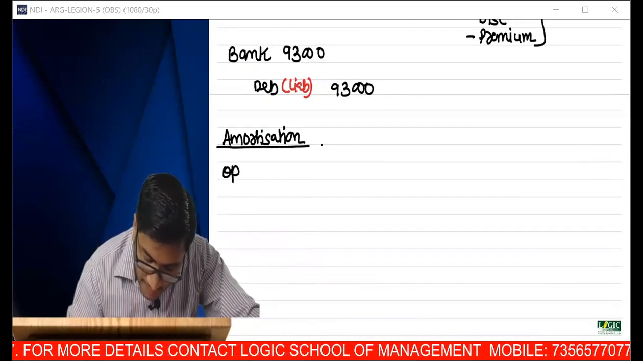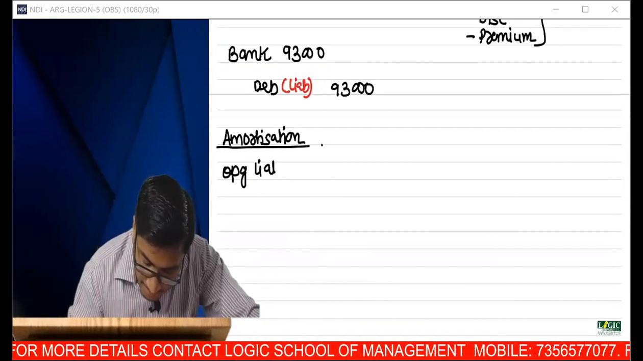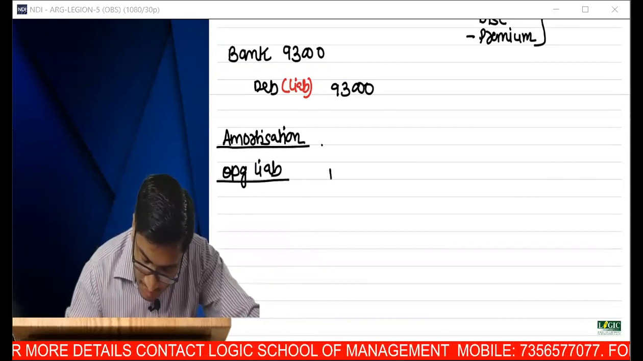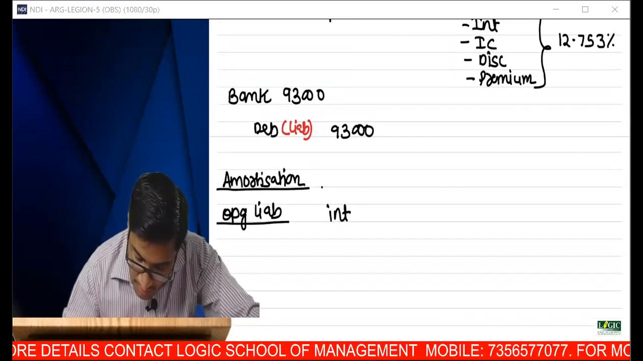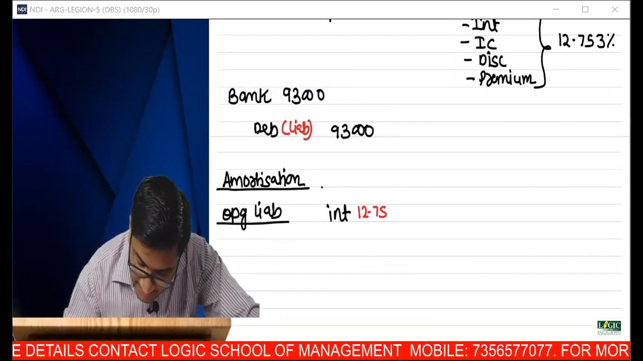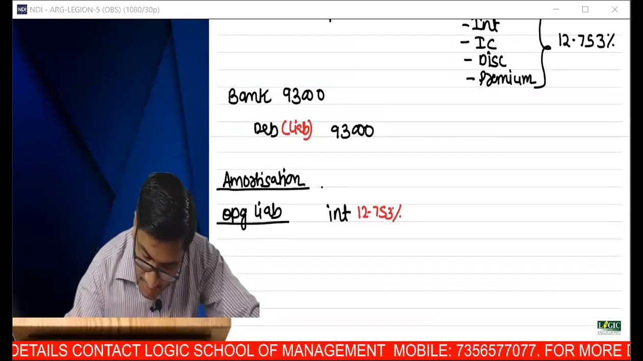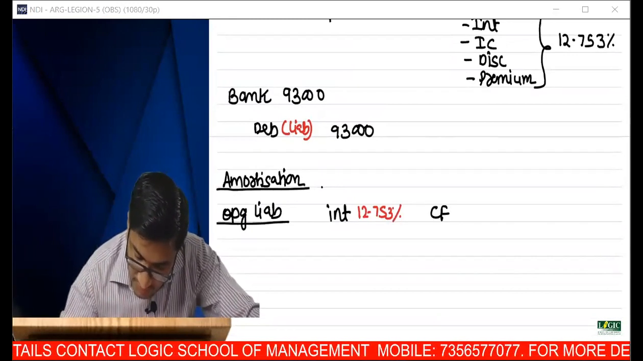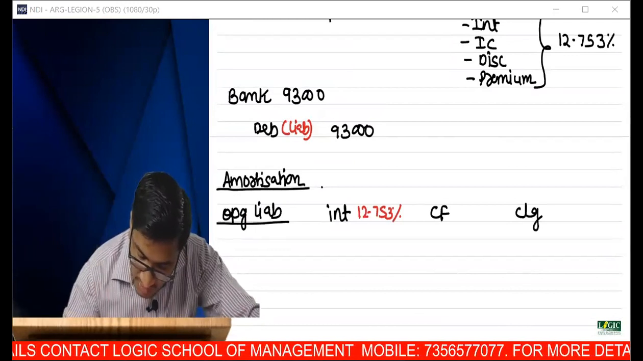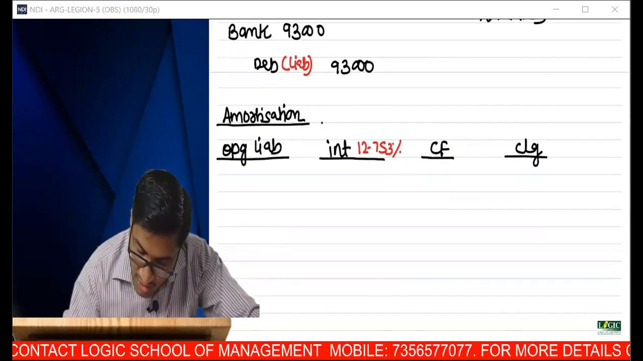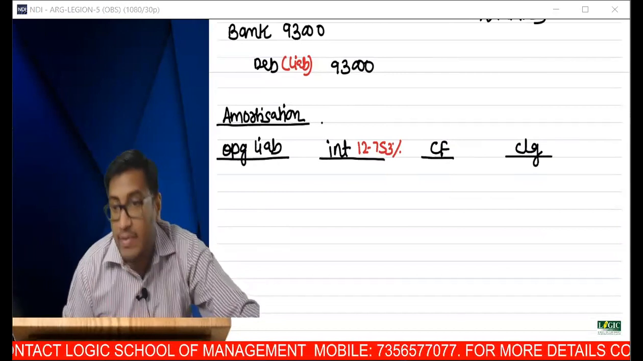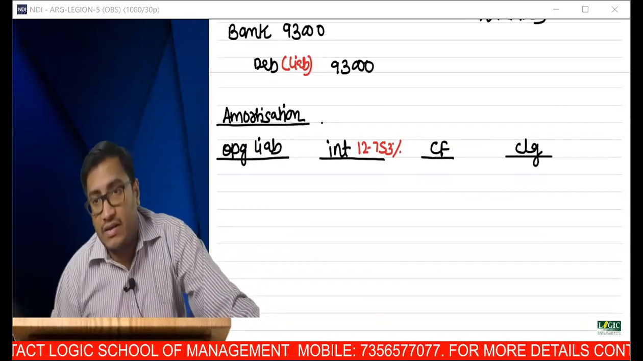So what is your opening liability? Your interest will be computed at which rate? 12.753%. And cash flows, the closing. Tell me what is your opening liability? For those people who have learned hire purchase, now this table will be clear.